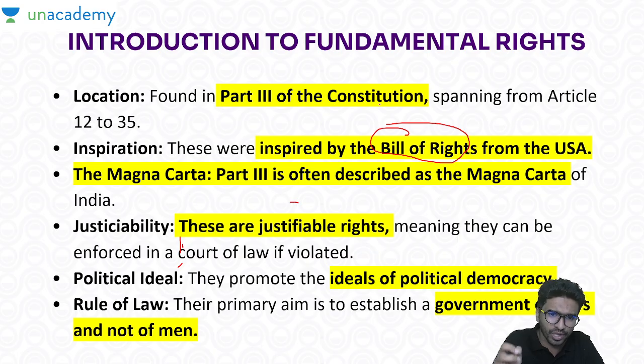No one is above the law, and there is nothing like saying he is a minister or he is the prime minister. This is what we call rule of law. So remember where we got this from, the US Bill of Rights. Why we call it the Magna Carta: these are justiciable rights, and they promote the ideals of political democracy.